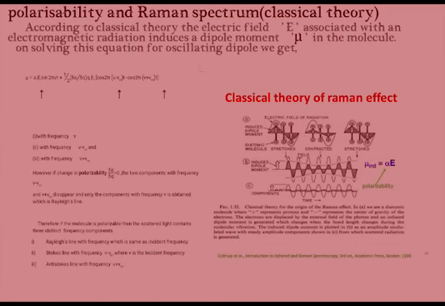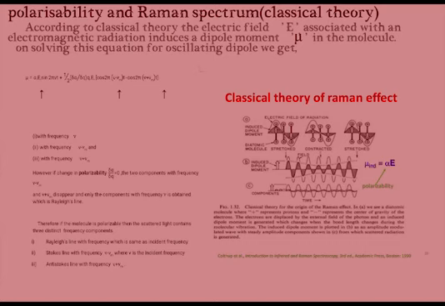The oscillating dipole has three components. Those are with frequency mu, with frequency mu minus mu m, and with frequency mu plus mu m. However, if the change in polarizability, that is delta alpha by delta q, is 0, the two components with frequency mu minus mu m and mu plus mu m disappear, and only the component with frequency mu is obtained, which is the Rayleigh line. Therefore, if the molecule is polarizable, then the scattered light contains at least three distinct frequency components.